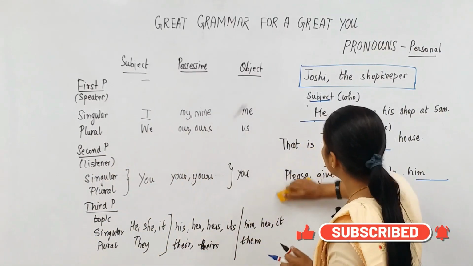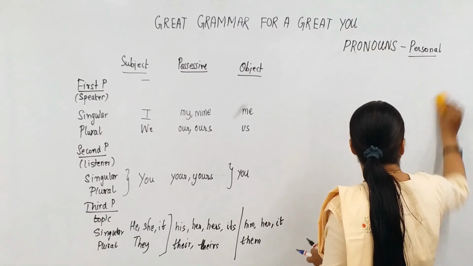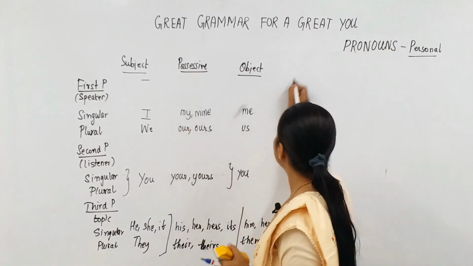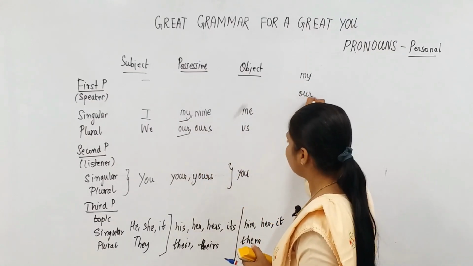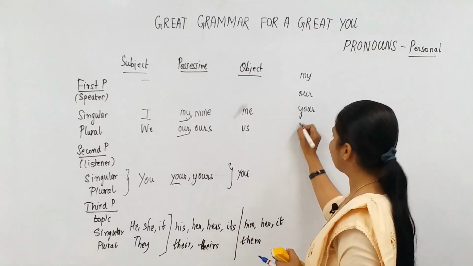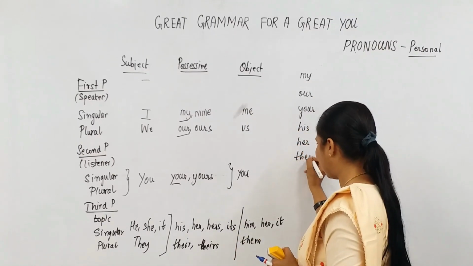If you see, for the possessive pronoun, I have given you two types, right? Now if I pick up a few of them, like the words my, our, your, and from down let's pick up his, her, and their.